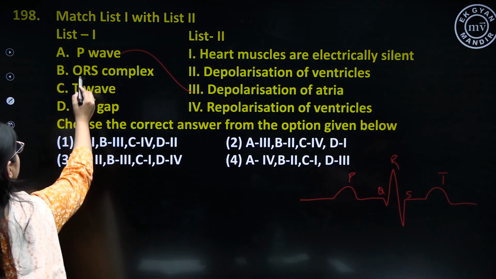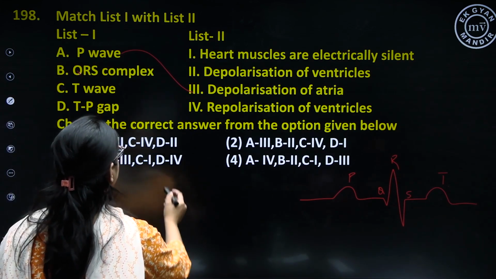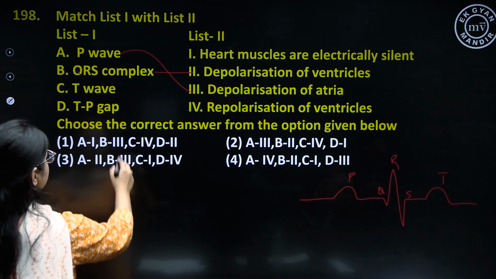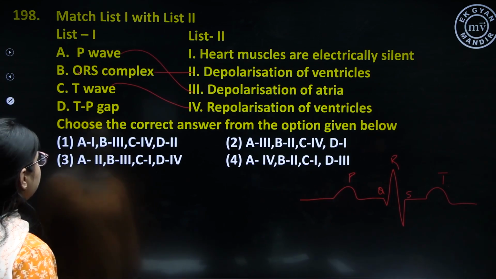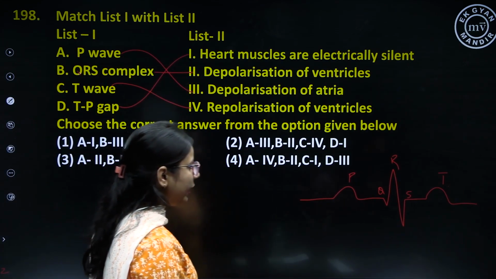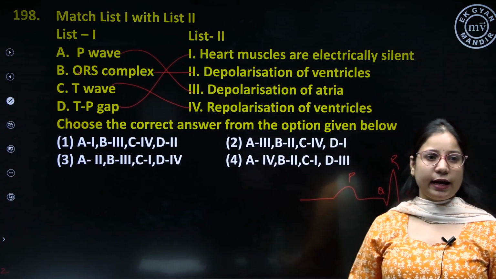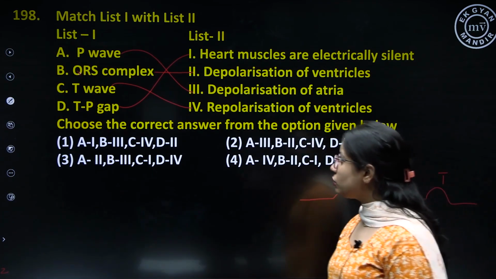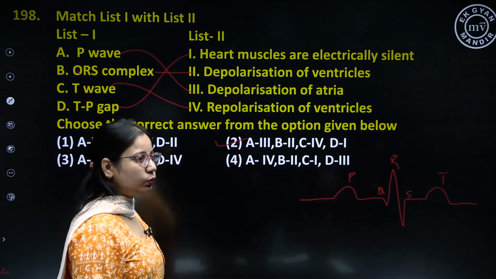Then you have QRS complex. QRS complex is depolarization of ventricles. T wave is repolarization of ventricles. And then you have TP gap. TP gap is a gap where the heart muscles are electrically silent. That means they are not doing any type of contraction. So the correct option for this question is option number 2.